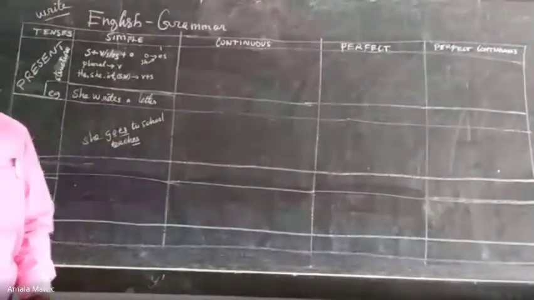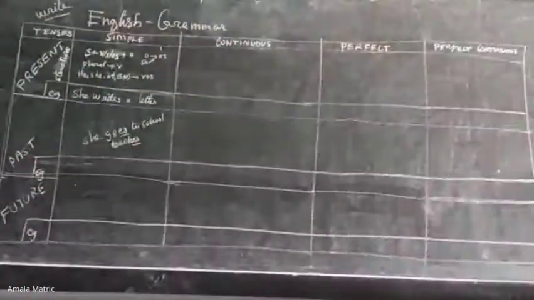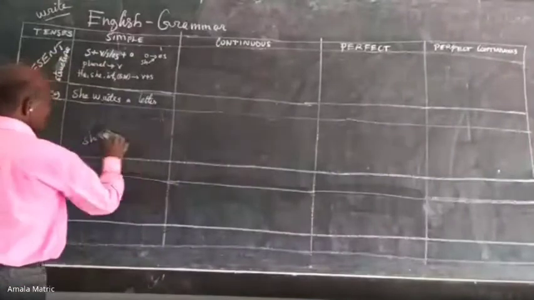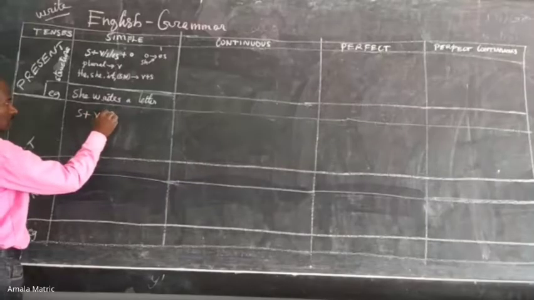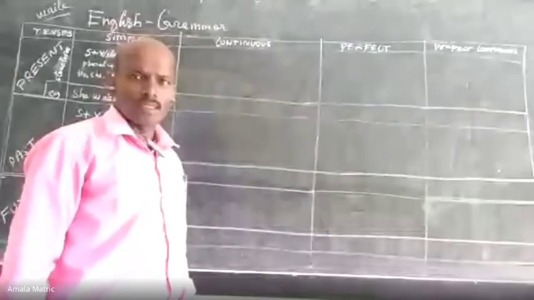Now let's move on to the second tense. What is the second tense? Simple past. The remaining tenses are very easy. Subject, verb in past form, plus object.